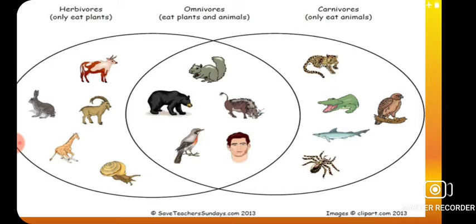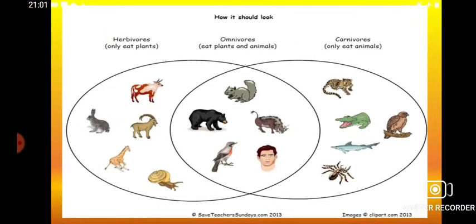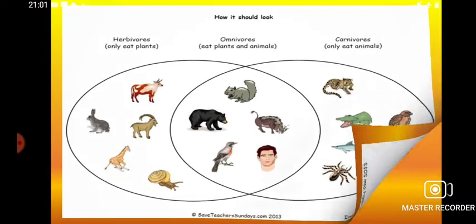So we are omnivorous animals, that is, we eat the plant as well as animal products. Except us, even the crow, the bear, and some more animals are also considered omnivorous because they eat everything, plant as well as animal.